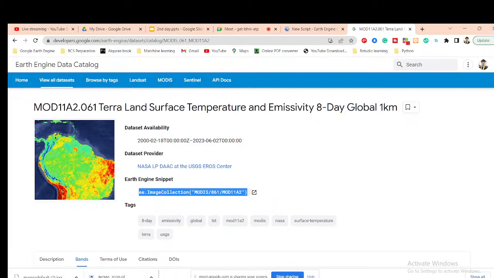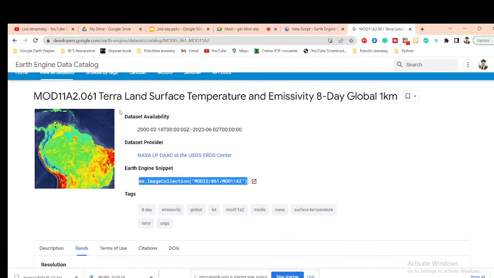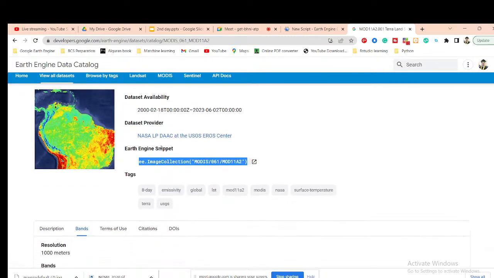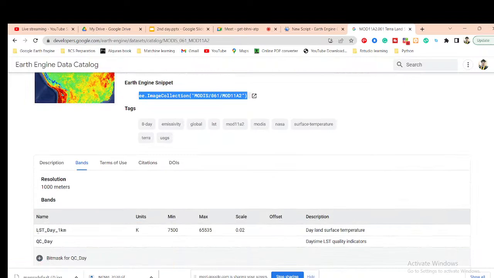Yeah, please. Question here. For the surface temperature, do they have a separate sensor and band for that? How do they get the surface temperature? MODIS? Okay, so this is the MODIS product. Basically this MODIS product is a ready-made dataset, but I will also show you Landsat, how we can easily create this type of surface temperature calculation in the Landsat part. But in MODIS, they have already created the LST.